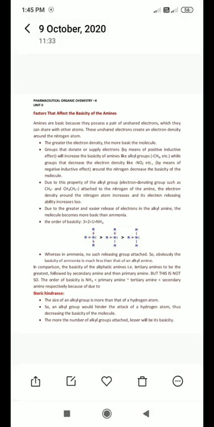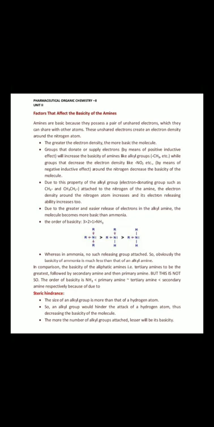In the positive inductive effect, those molecules which have the ability to donate electrons show a positive inductive effect. For example, the methyl group, CH3, C2H5, any alkyl group that has the ability to donate electrons.